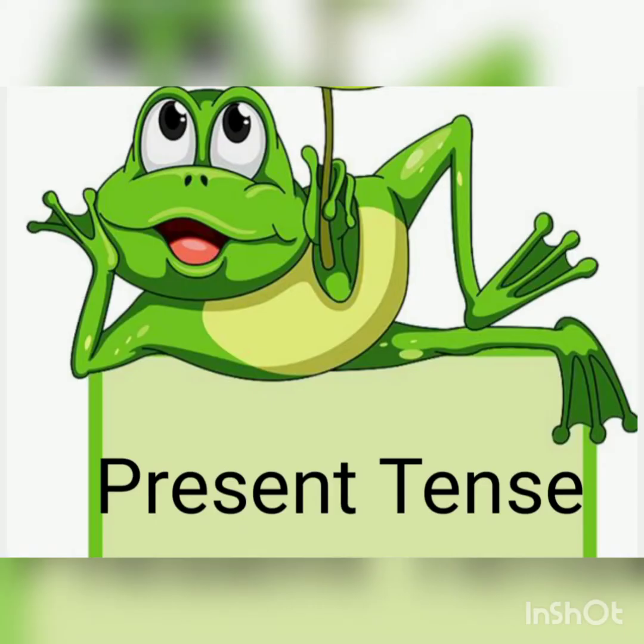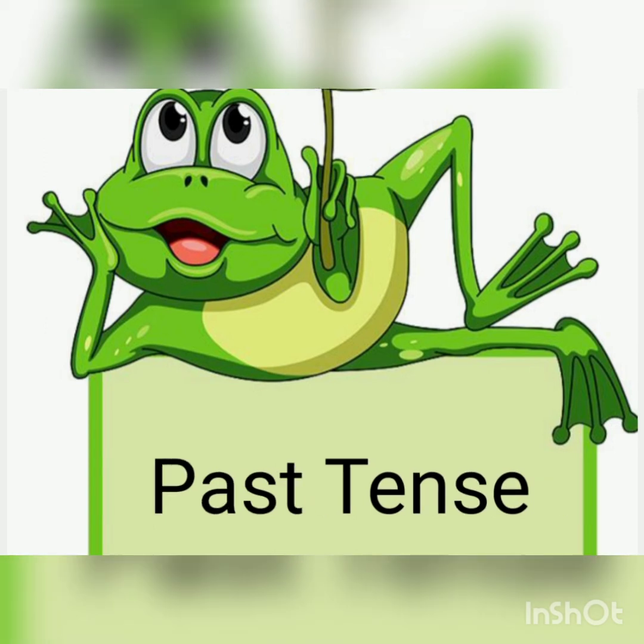Present tense is a grammatical term used for verbs that describe action happening right now. For example, Ark loves to read books. Next, past tense. Past tense verb refers to action or event that happened in the past. Here verbs simply end with d or ed.